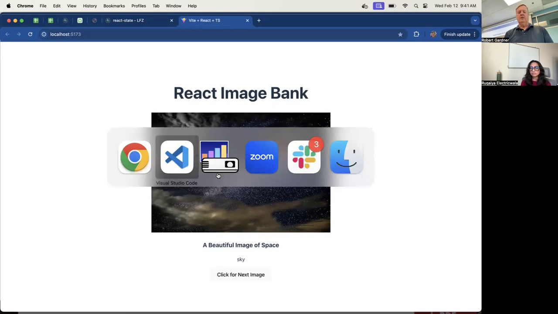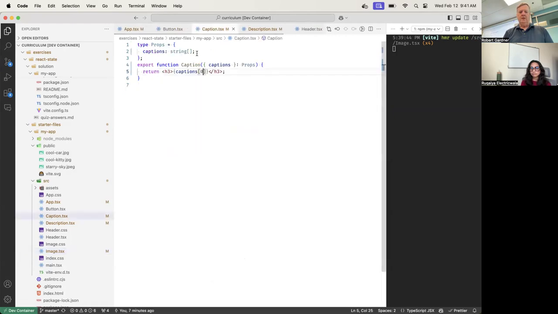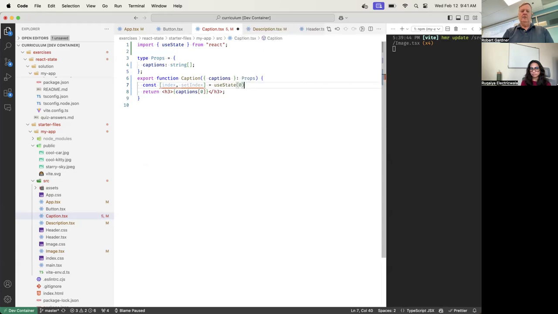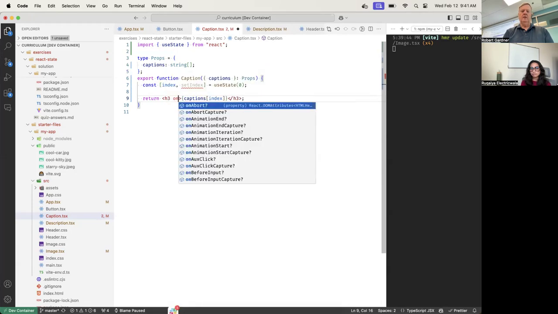Okay, so let's quickly go in and fix the other ones, and then I'll walk through this over and over again. Let's see, I've got caption, do the same thing here. const index, set index equals useState and 0, and then this is going to be index. And I'm going to put my onClick here.